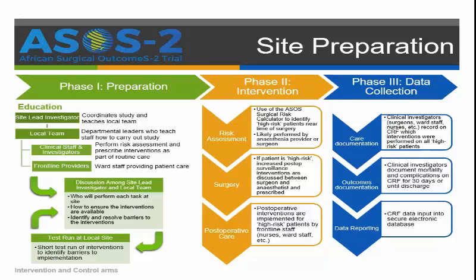In the intervention arm, the team will run a short test of the intervention prior to the trial to identify barriers to implementation. During the trial, during the intervention phase, there will be use of the ASOS surgical risk calculator in the intervention cohort to identify high-risk patients. And this will probably be performed by the anesthesia provider. If the patients are high risk, increased surveillance interventions will be discussed between the surgeon and the anaesthetist, and the interventions will be prescribed. On the post-op ward, these interventions will be implemented for all high-risk patients by the frontline staff. That's the nurses, ward staff, and surgical staff on the ward.